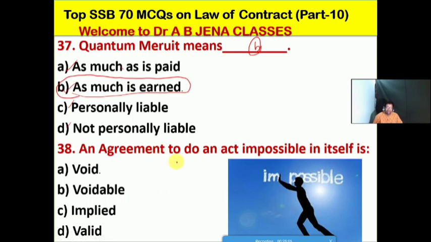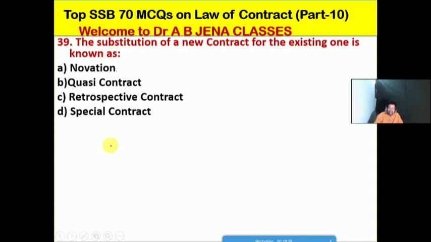Next one हम देखेंगे, an agreement which is done or to do an act impossible in itself is treated as regarded as a what, whether A void, B it's voidable, C it's implied, D it's valid. Friends, so A is the right option for this MCQ. An agreement to do an act impossible in itself is that is the void agreement. So A is the right option for this MCQ.